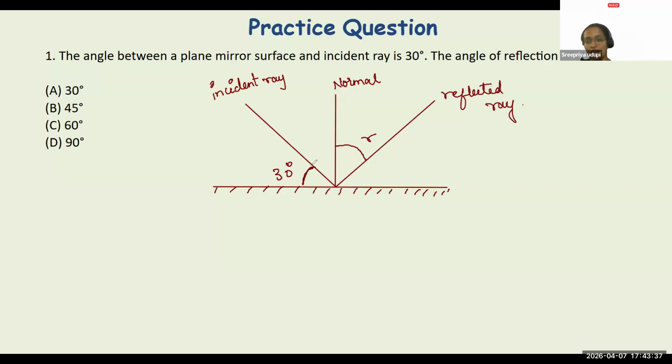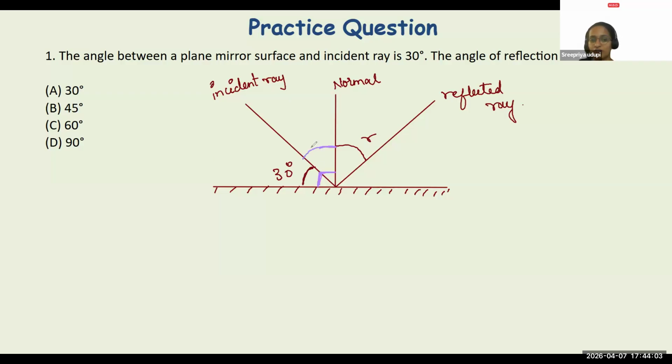First, figure out what the angle of incidence is. Then you will say angle of incidence is equal to angle of reflection, right? And how will you get the angle of incidence here? You understand that the normal always makes a 90-degree angle, perpendicular to the mirror. Whereas 30 degrees is the angle already given in the question.